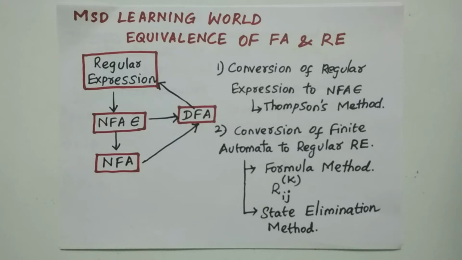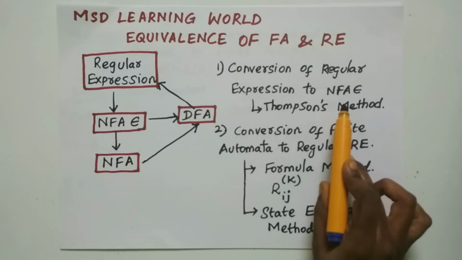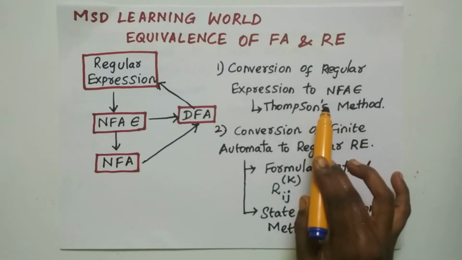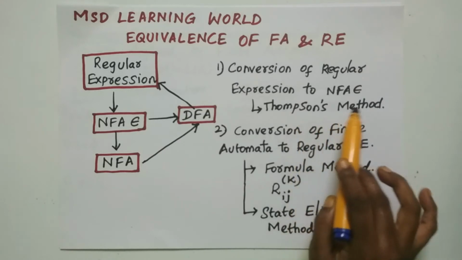The first one is whether the regular expression can be represented by the automata. So it is possible to convert the regular expression into an NFA epsilon machine. And the process of converting the regular expression into NFA epsilon can be done by Thompson's construction method.